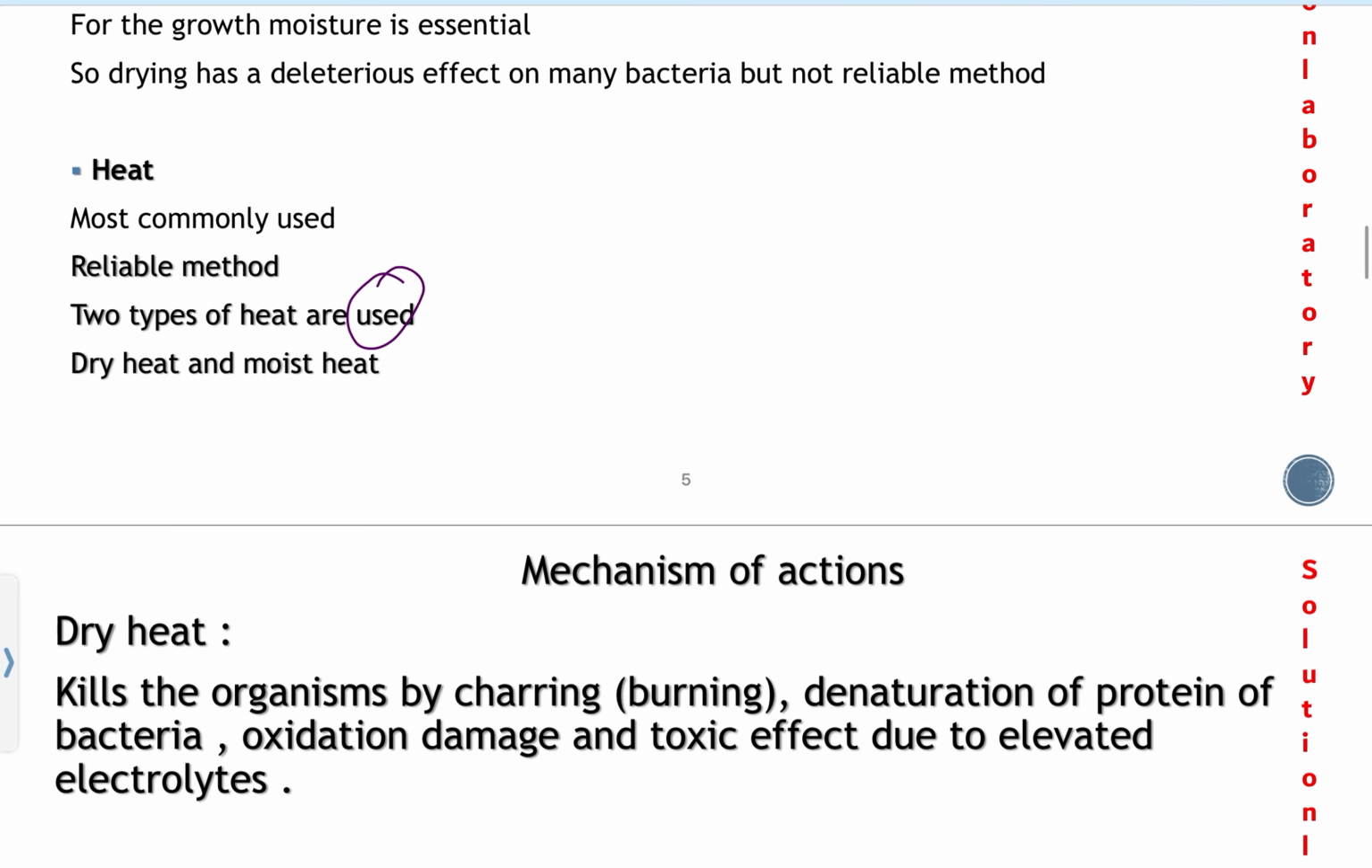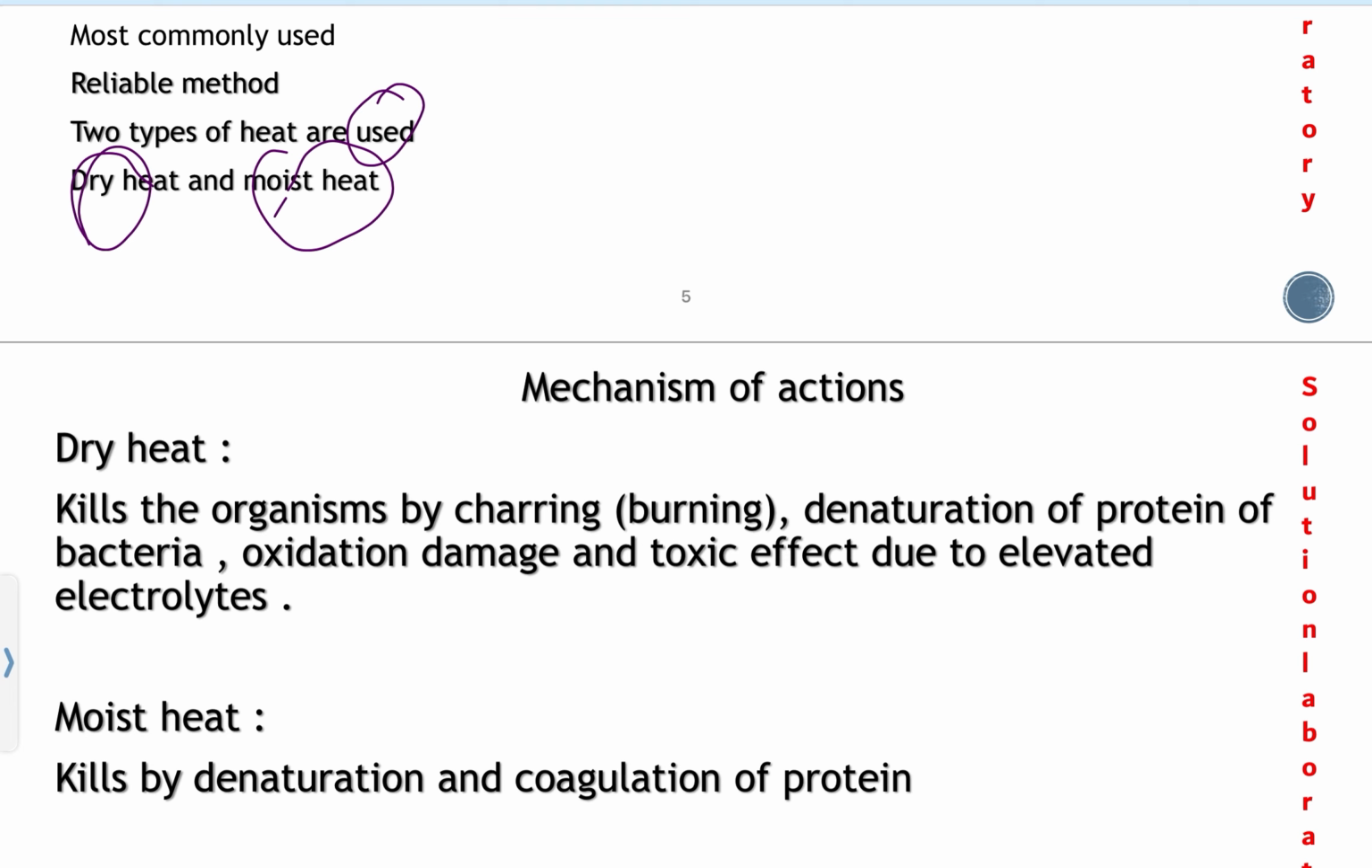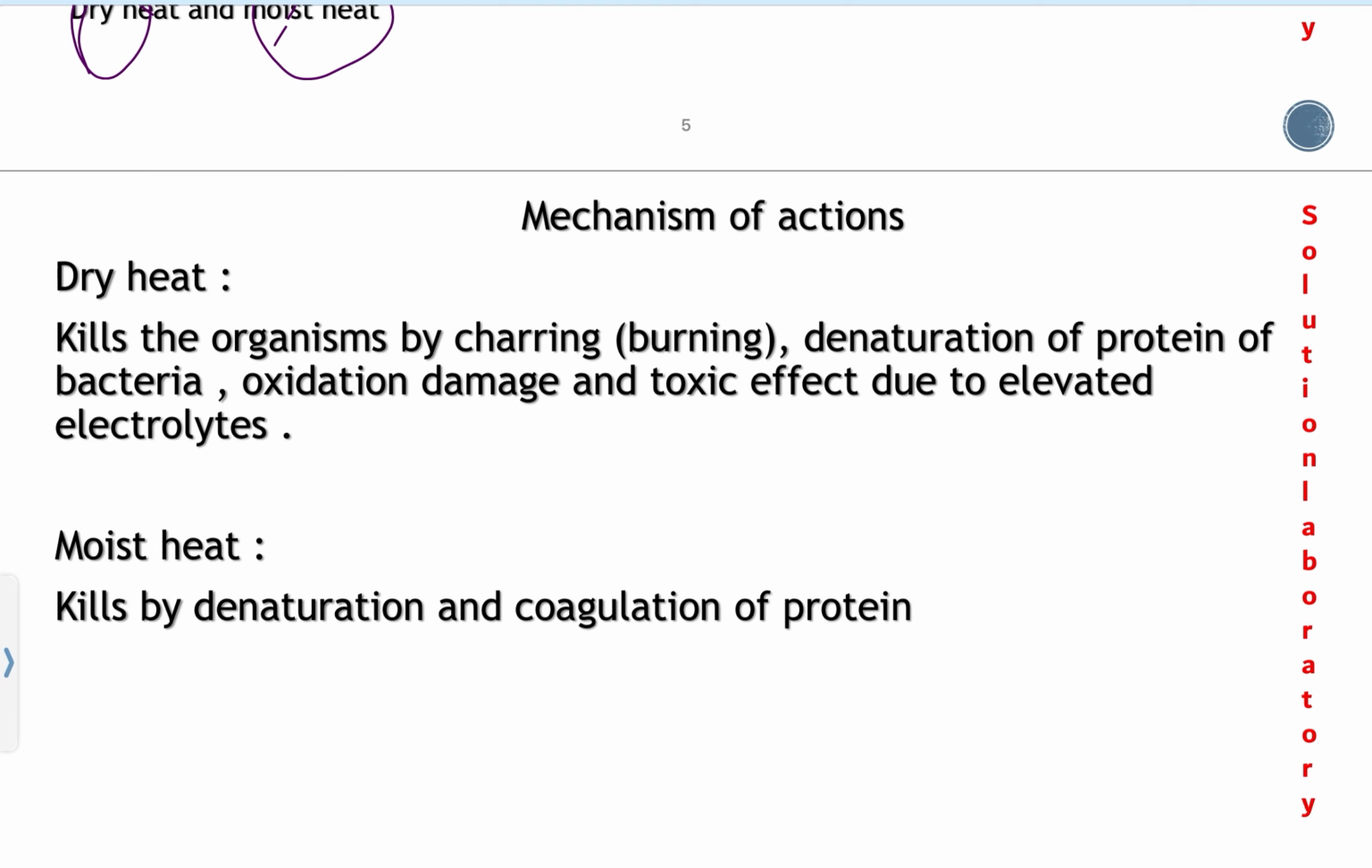We use two types of heat. One is dry heat and one is moist heat. What is dry heat? How is the mechanism of action of dry heat? Let's see. How does this kill the microorganism? Dry heat kills the organism by charring or burning, denaturation of protein, oxidative damage, and toxic effect due to elevated electrolyte levels.